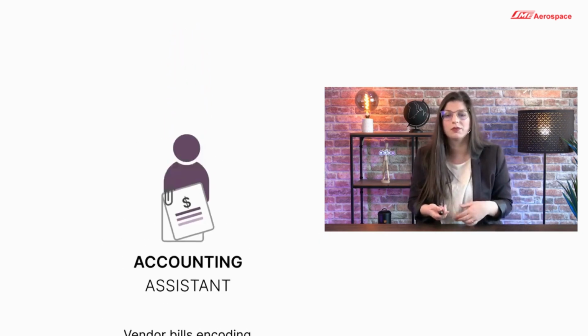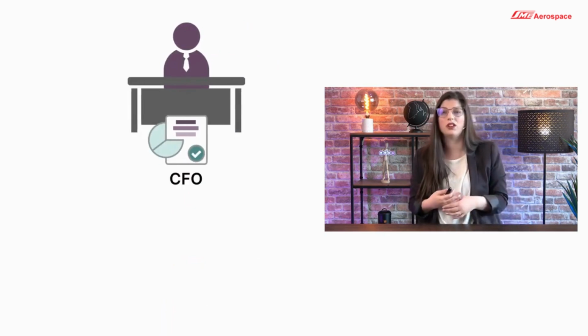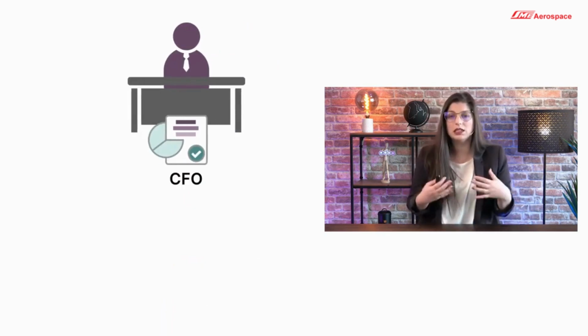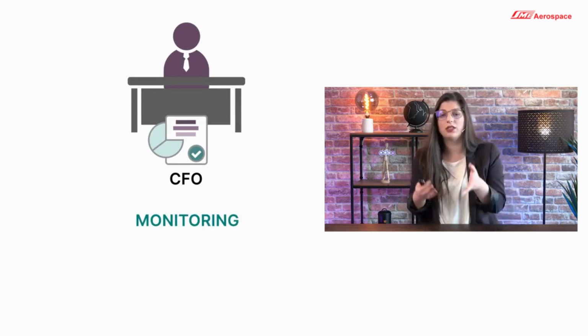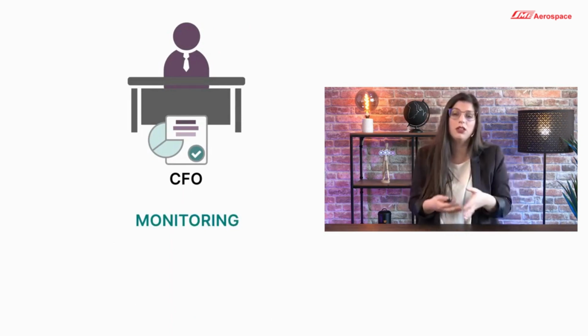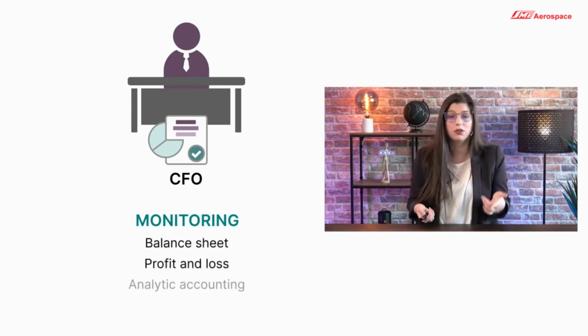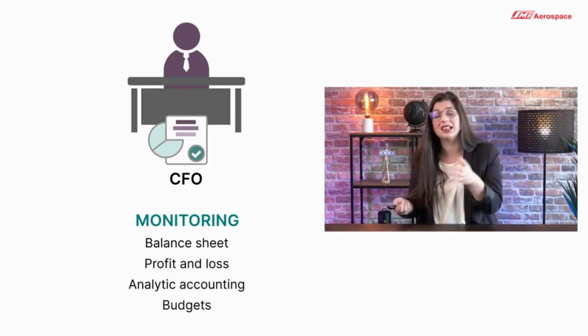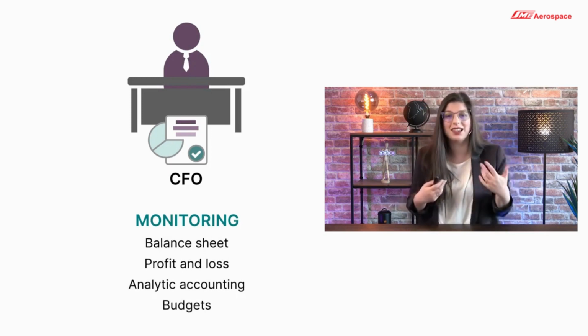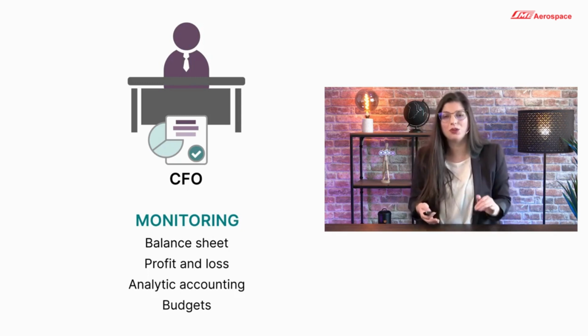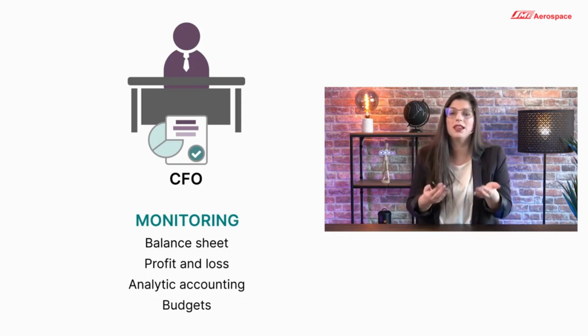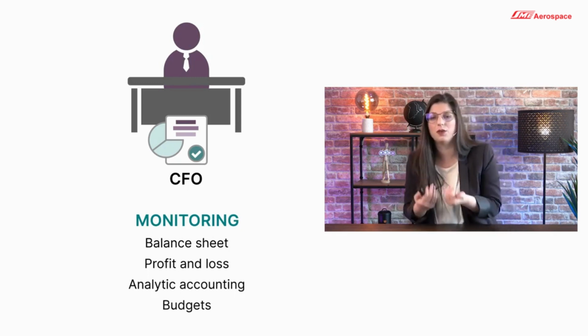those afterwards. Next stakeholder within the internal team is the CFO, the Chief Financial Officer, whose responsibility is to monitor the financial health of the company. And in Odoo, they have different tools to make sure that this works, like legal reporting, like balance sheet and profit and loss, and some management tools like the analytic accounting and the budget management. Based on all those information, they're going to be able to take quick and efficient decisions for the financial health